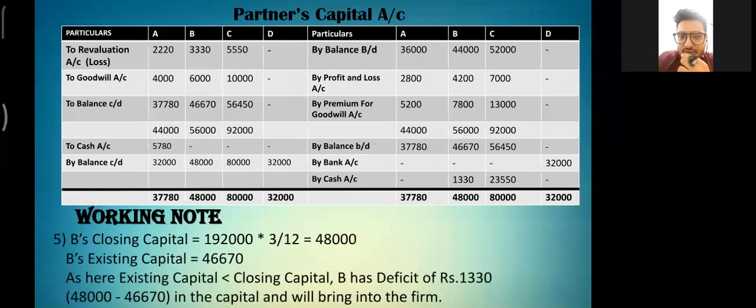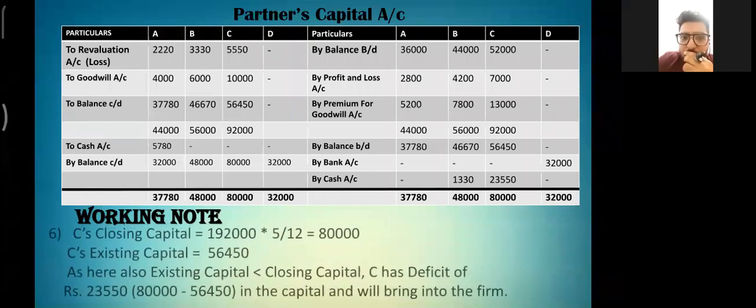Now we will calculate the closing capital of B. Again, it can be calculated by the formula of total capital of the new firm into B's share, which will give 48,000. And as we know, the existing capital of B is 46,670. Now here, in this case, existing capital is less than closing capital. So B has a deficit of 1,313, which he will bring into the firm.